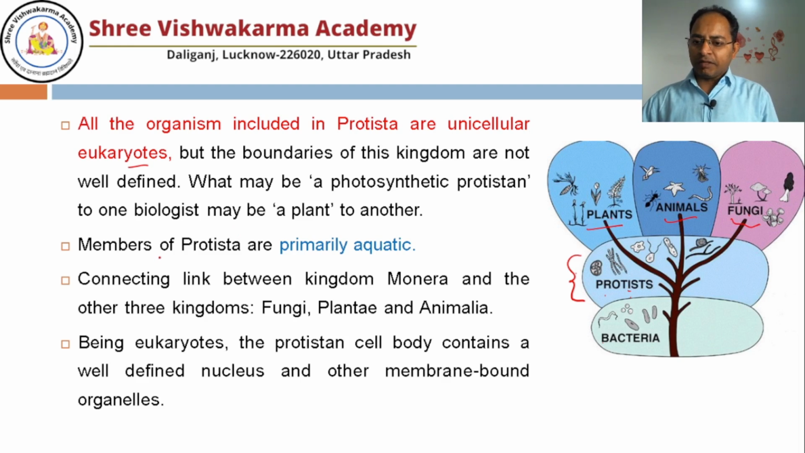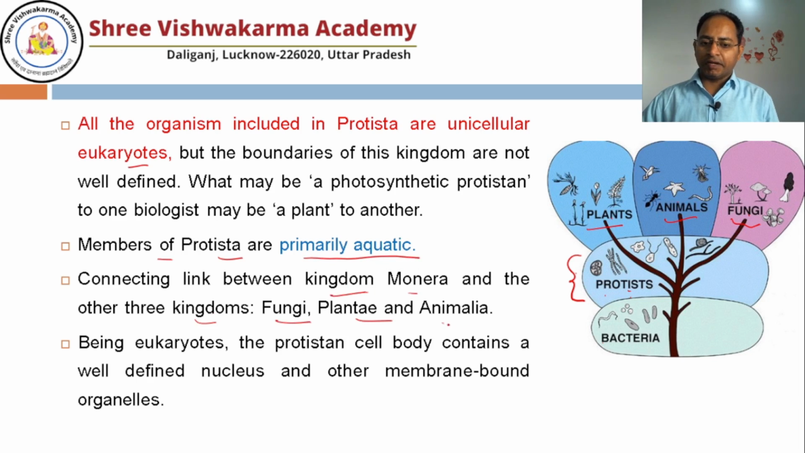Okay, so all the members of the Protista are primarily aquatic. They are found in the aquatic environment, meaning in the water. They are a connecting link between kingdom Monera and the three kingdoms: fungi, plant and animalia, as is clear from the figure. Since they are eukaryotes, they should have a well-defined nucleus and all the membrane-bound organelles like mitochondria. If they have plant-like characteristics, they may have chloroplasts as well.